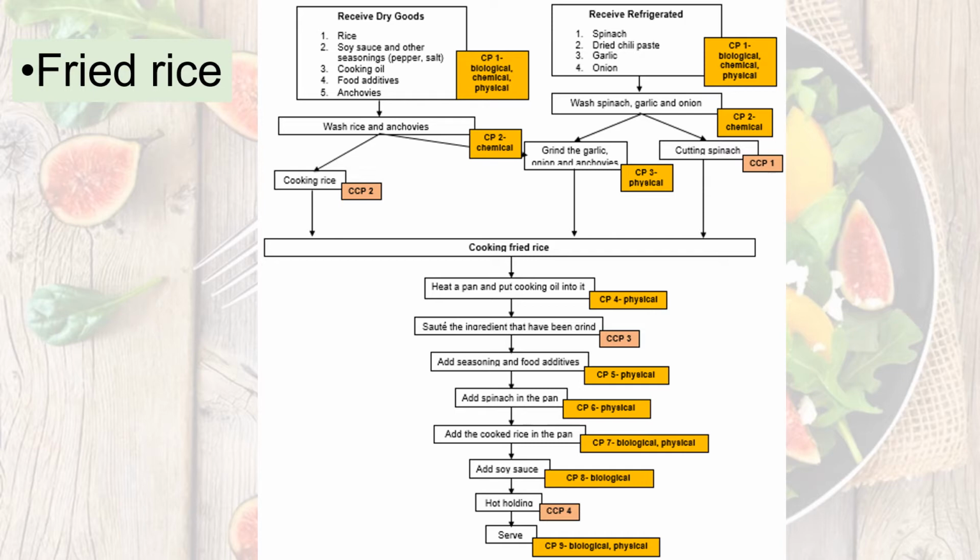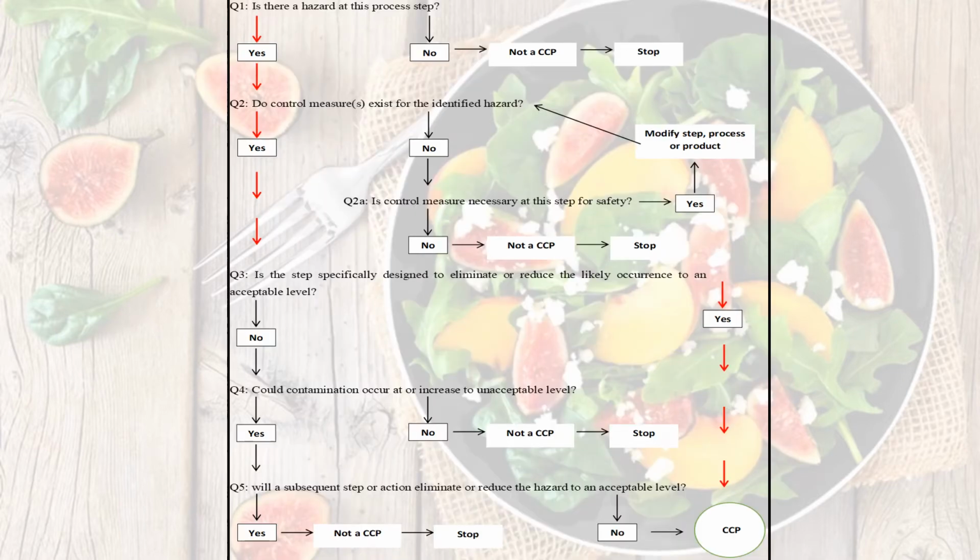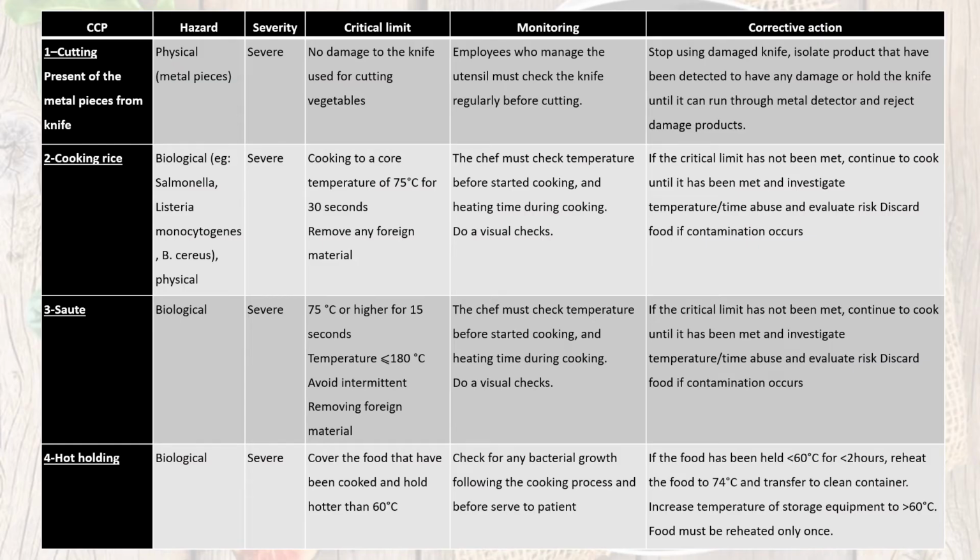And then we have the hot holding temperature, which is CCP4, and lastly we serve the fried rice to the patient. For this last step, we have to consider the biological and physical hazard. As usual, we have a HACCP decision tree that shows that for this cooking method, we have critical control points.